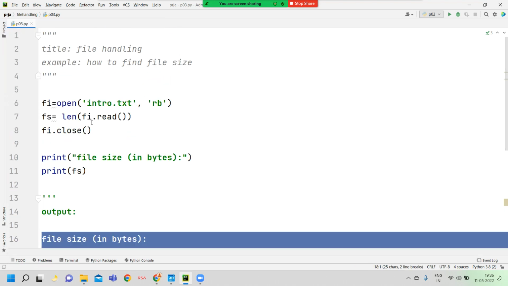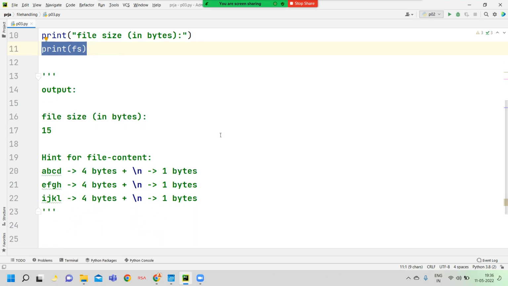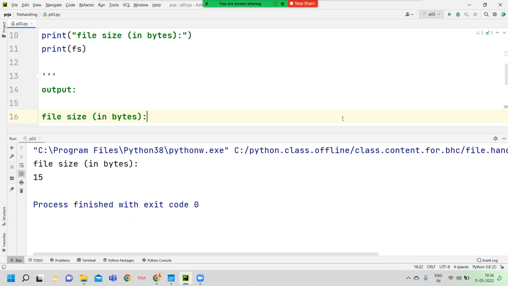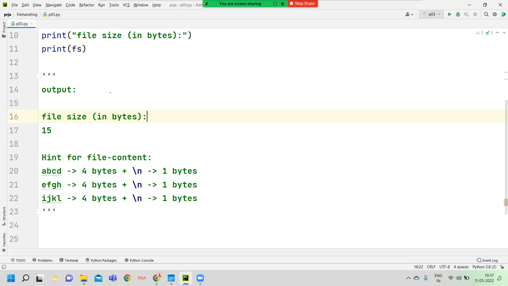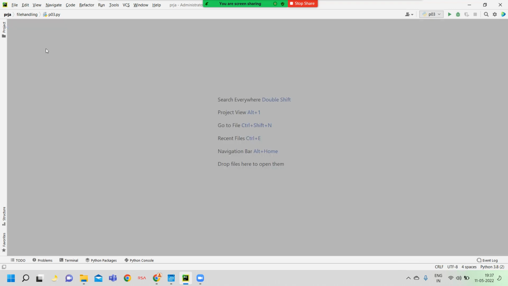Now the third program is how to read file size. Here initially I load the file data into memory, find out the size of the data in memory, and finally display the fs variable value. This is the worst case. As I already told you, I press the right mouse button and then press the run menu item. Okay, the file size is 15. It is displayed immediately. In case you want to find out video data, then this takes a long time. Don't make that kind of program. So what is the solution?